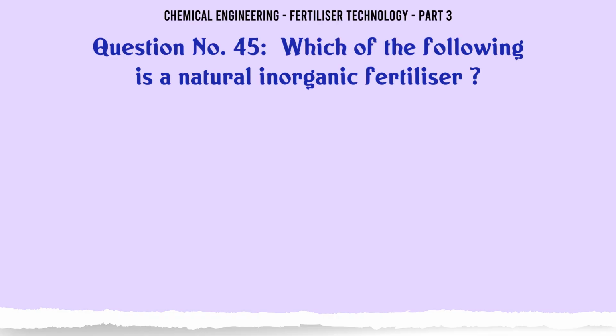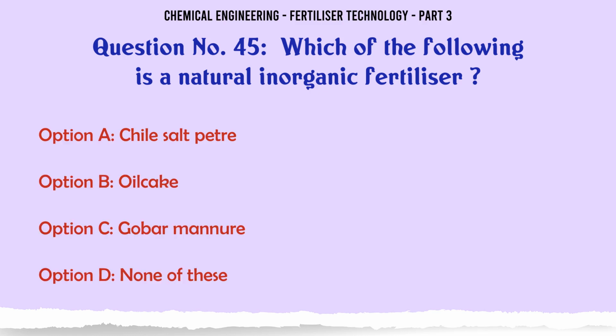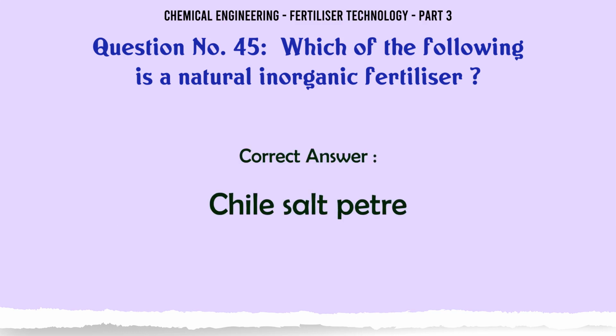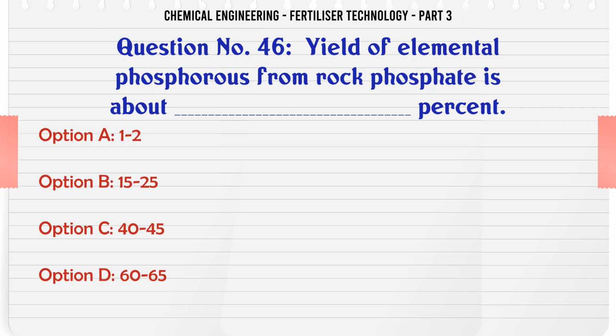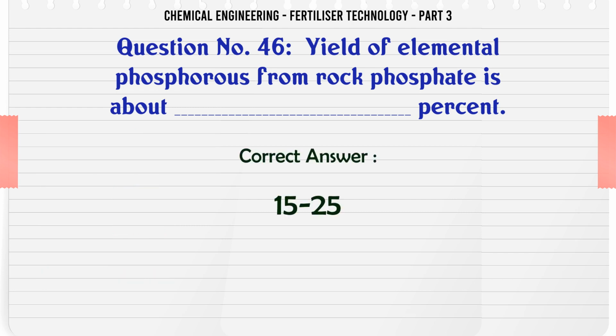Which of the following is a natural inorganic fertilizer? A. Chili saltpeter. B. Oil cake. C. Gobar manure. D. None of these. The correct answer is chili saltpeter. Yield of elemental phosphorus from rock phosphate is about percent. A. 1-2, B. 15-25, C. 40-45, D. 60-65. The correct answer is 15-25.